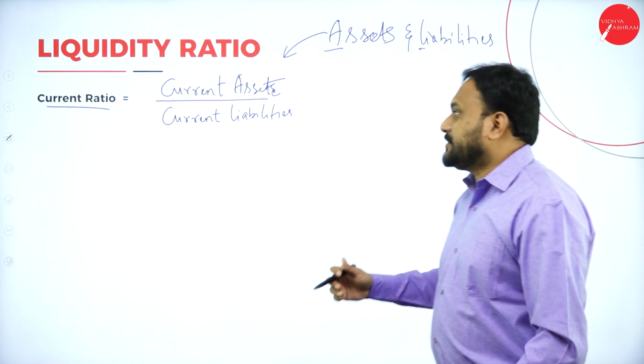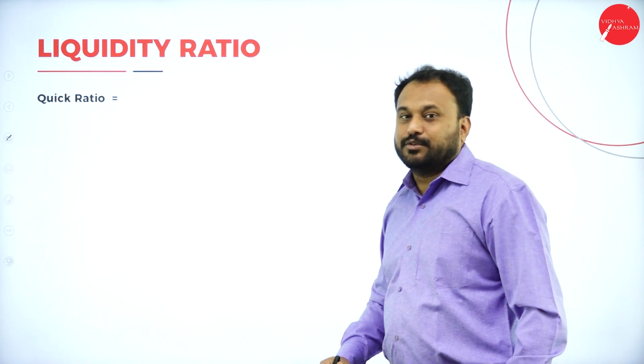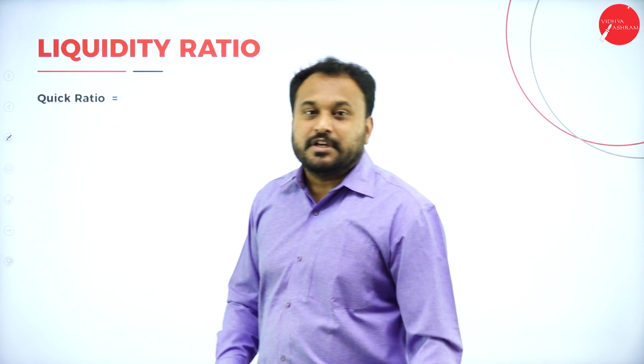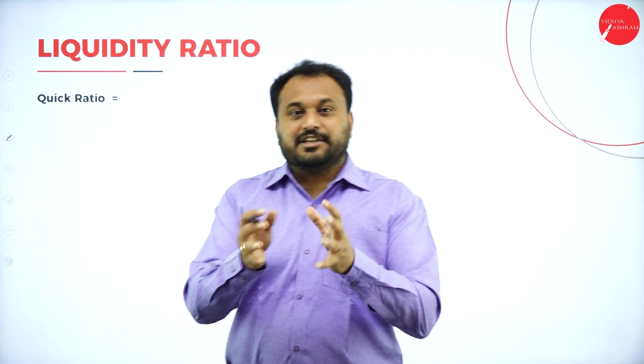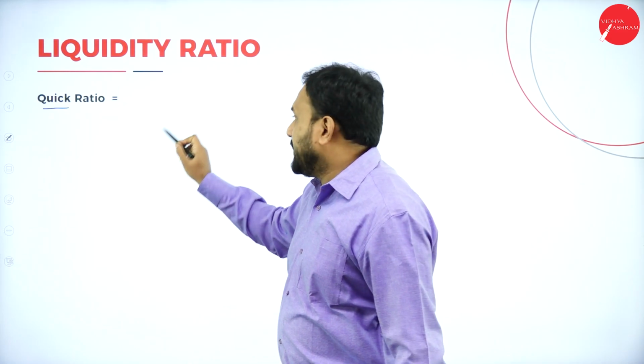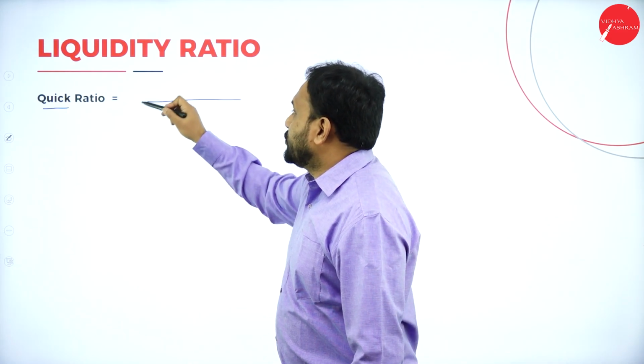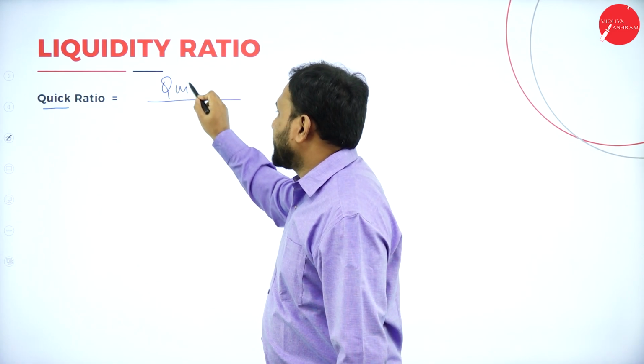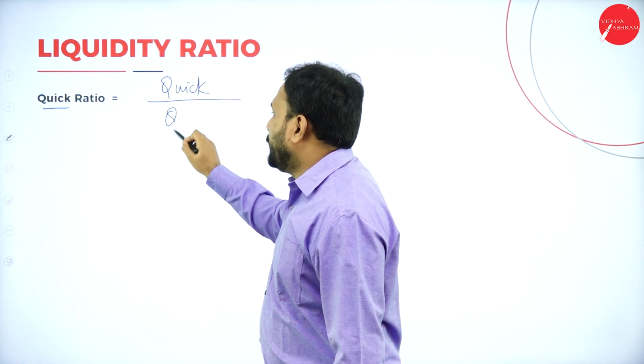Next one we have is quick ratio. What is it? Quick ratio. Now you will have a very easy formula here. The word quick is there. Now ratio means numerator and denominator. So I'll write here quick, and here also I'll write quick.